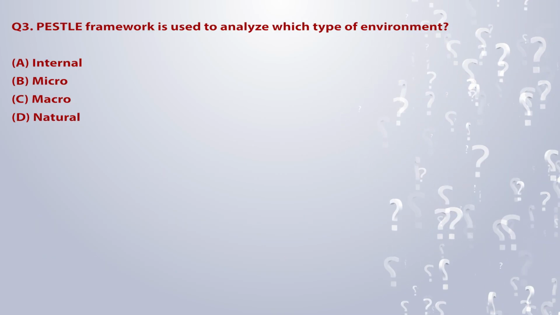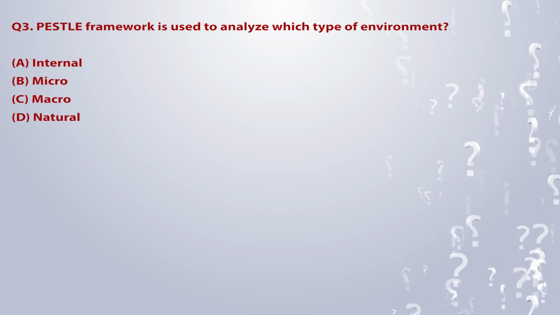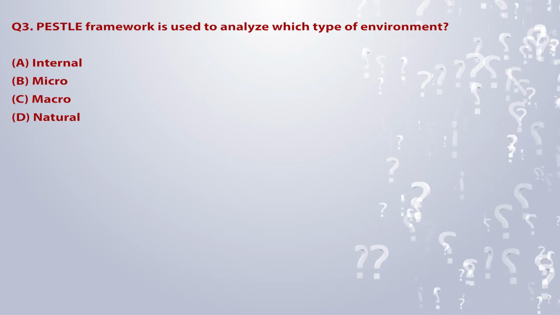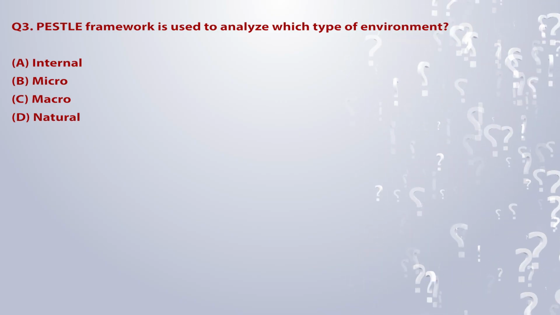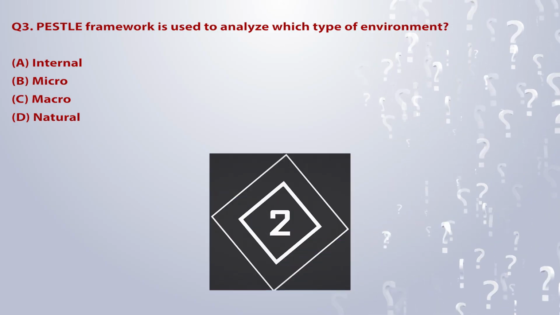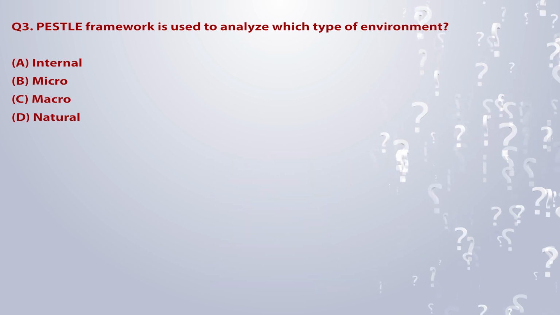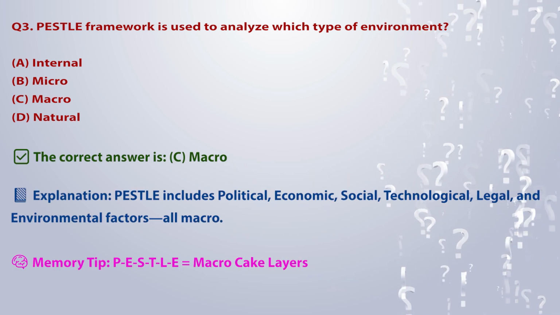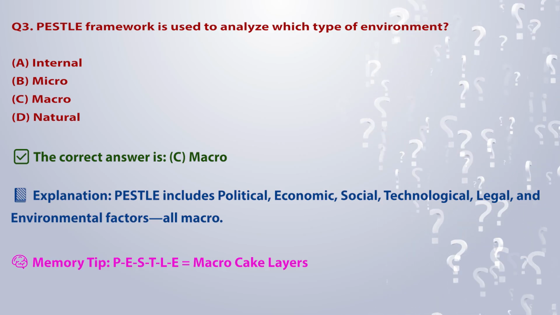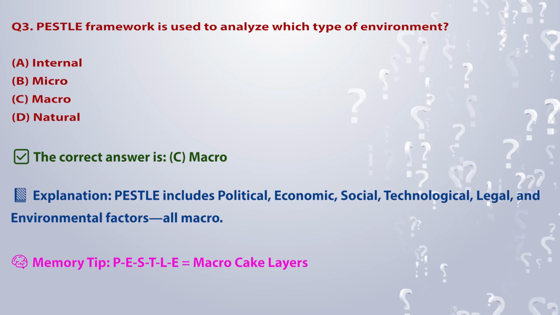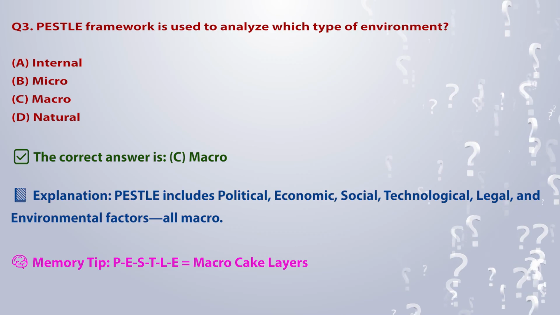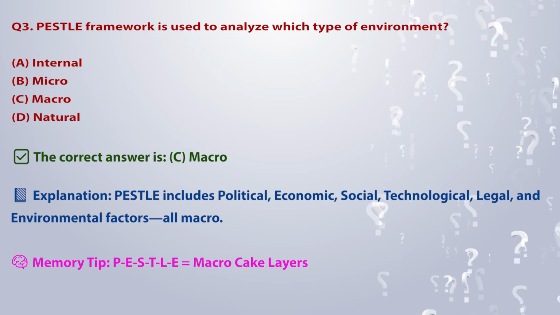Q3. PESTLE framework is used to analyze which type of environment? A. Internal. B. Micro. C. Macro. D. Natural. The correct answer is C. Macro. Explanation: PESTLE includes political, economic, social, technological, legal, and environmental factors, all macro. Memory tip: PESTLE is equal to macro cake layers.